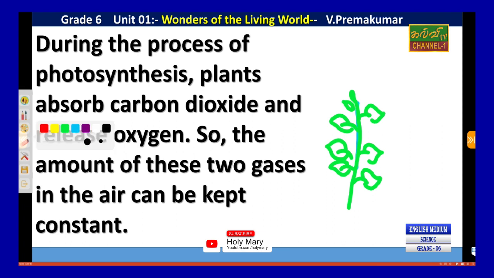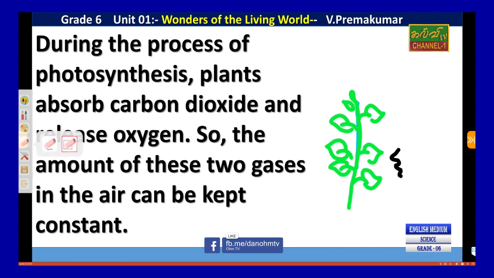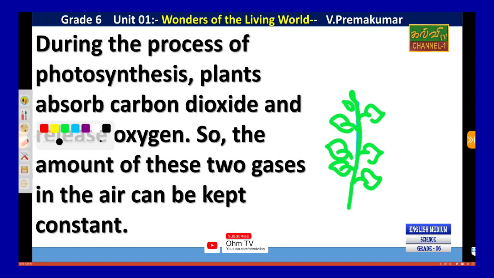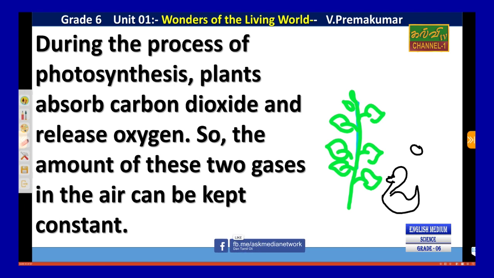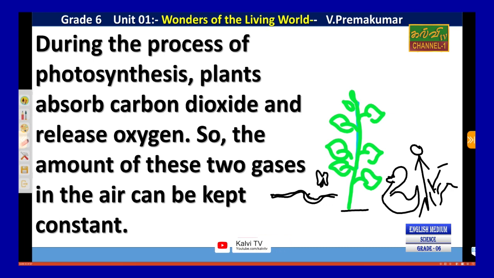And not only that, so many animals and organisms are here. Organisms mean humans or other organisms. So many organisms here, for example duck and human, right? Some other organisms, cow, or another one is snakes, insects or butterfly. These are the living organisms.